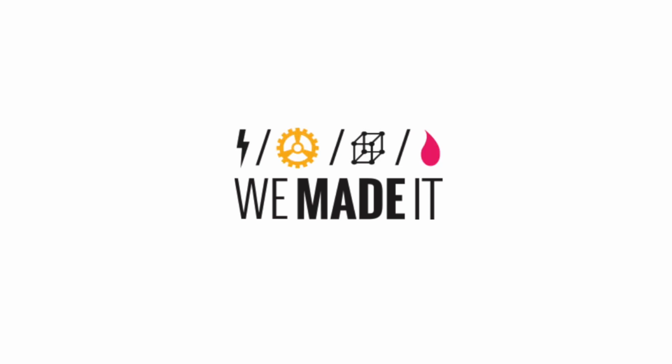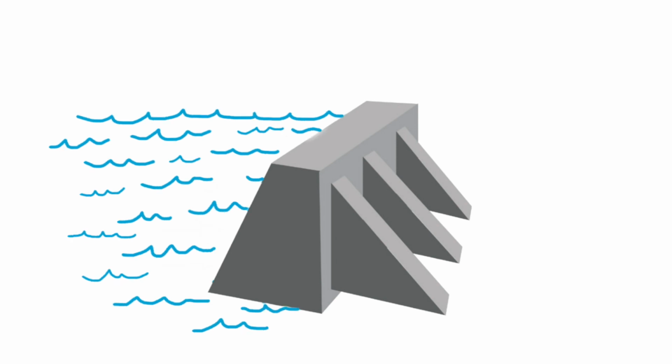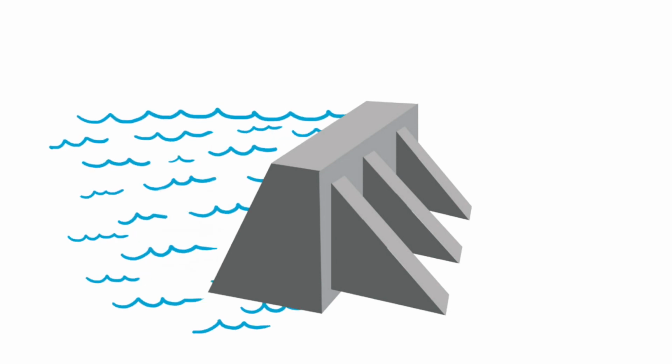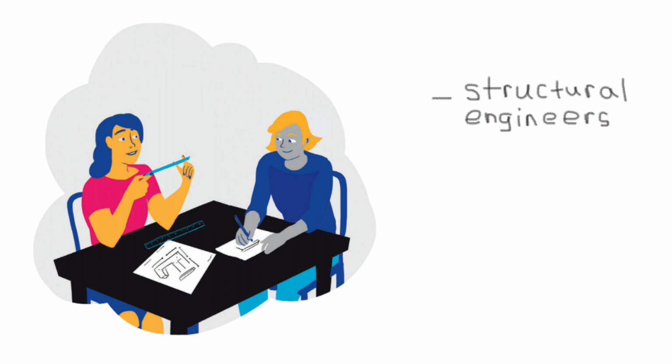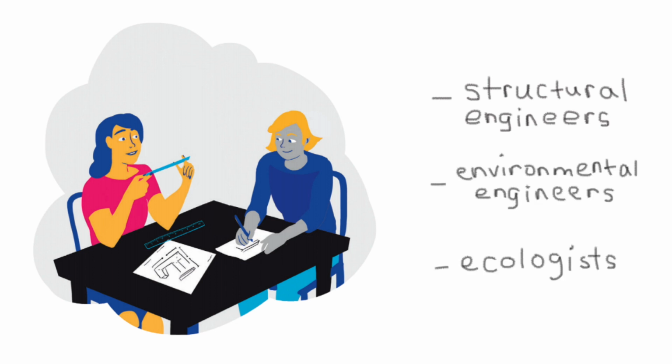We made it. Dams are one of the coolest marvels produced by engineering. They vary in size. They have tons of uses, such as generating power, helping farmers, and saving wildlife. Structural engineers who design dams work closely with environmental engineers and ecologists to ensure they cause minimal environmental, ecological, and social disruption. Dams are built for a variety of purposes, including recreation. The reservoir may form a lake large enough for recreation, such as boating, fishing, and swimming.